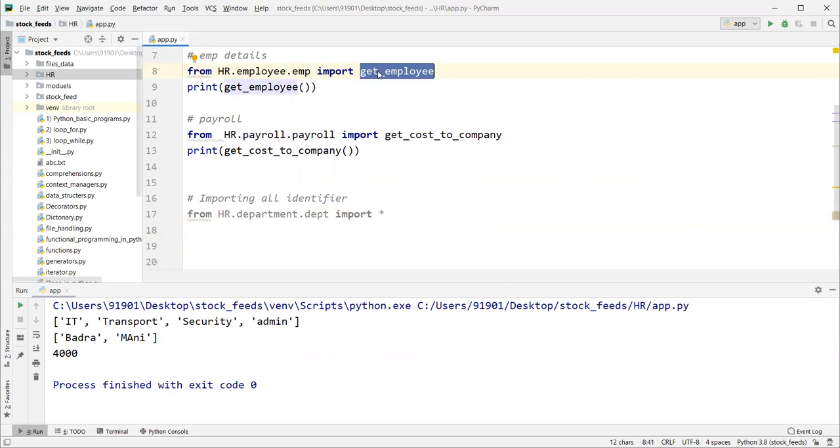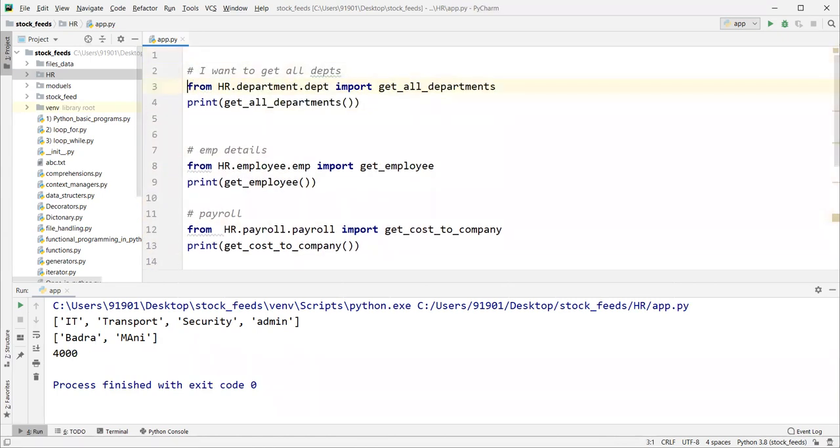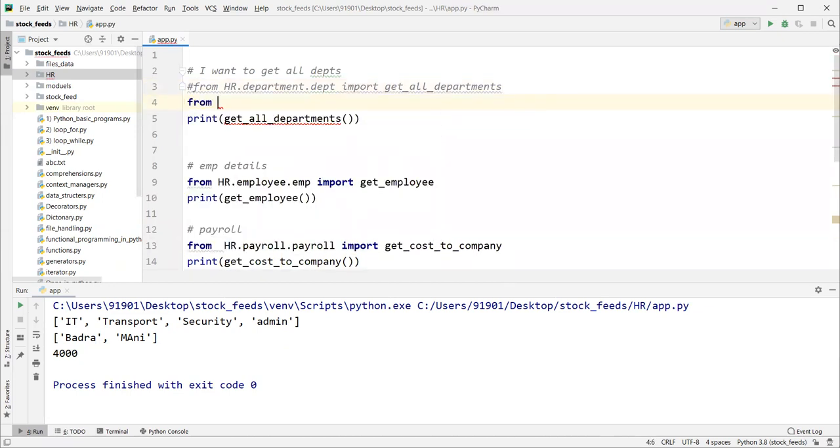Specific object. If you do import star, all members, all identifiers from this file will be imported to this file. So we can directly access those all members. Let's say, I am commenting this and writing from HR dot department dot dept import star. When I do import star, this error is gone, right?